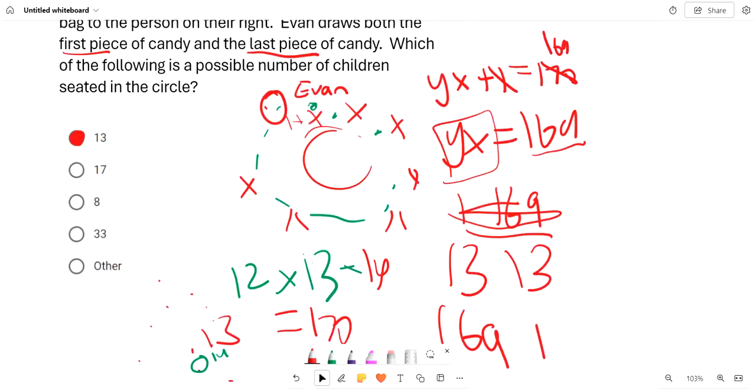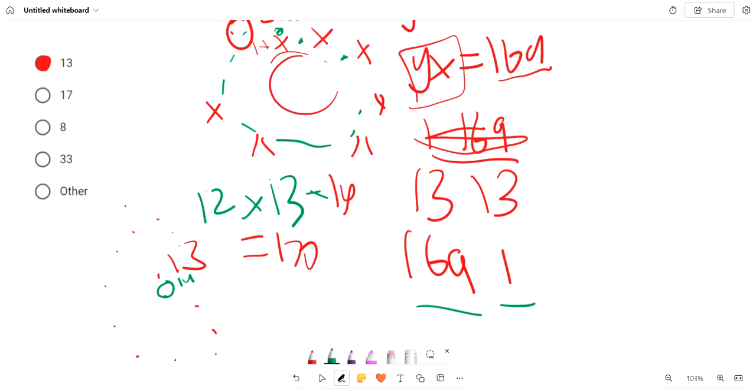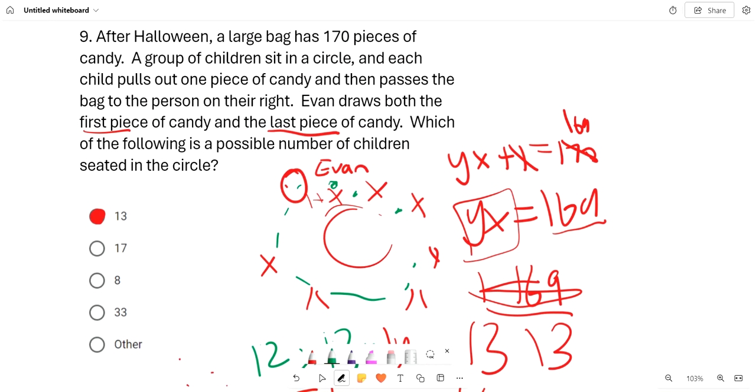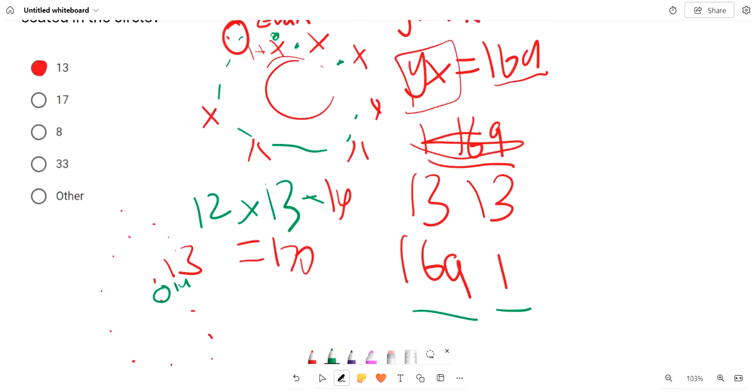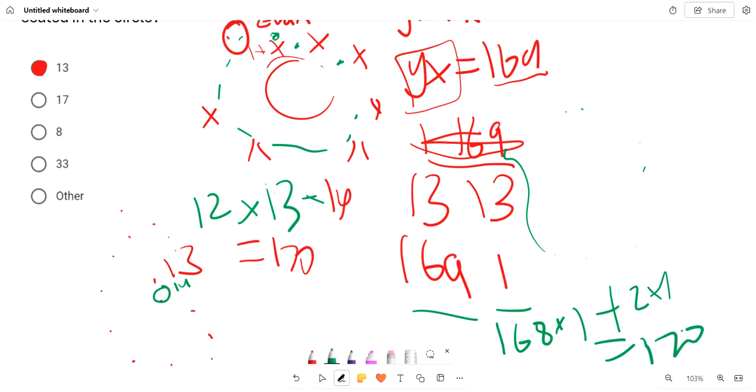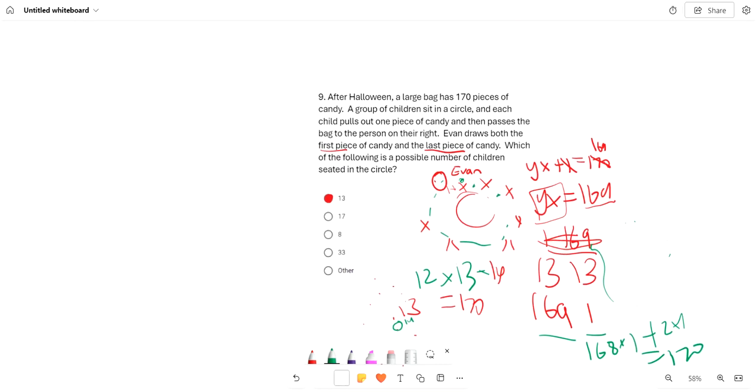But what if there are 169 children and 1 candy for each child? So then that would mean that there would be 169 people, and they all get 1 except for Evan, who gets 2. And so we can set up an equation again. We get 168 times 1 plus 2 times 1, and we get 170. So that's also a possible idea. But of course, in the multiple choice, 13 is the only plausible solution that we listed here. So the answer is just 13.